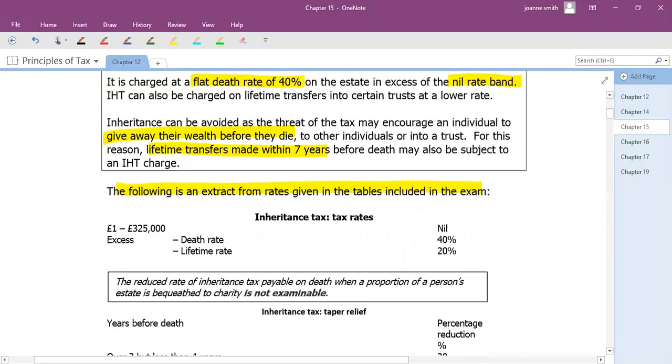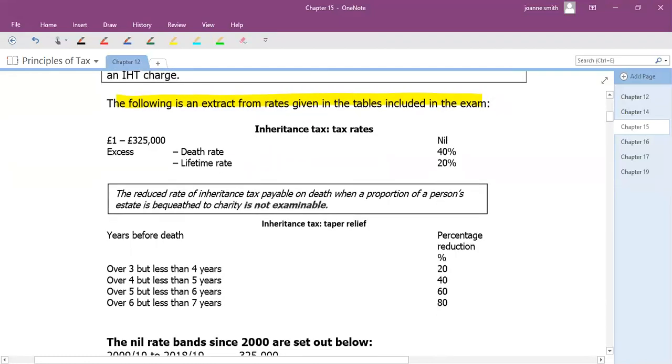So we've got the rates table here that you would get in the exam. So as I've said, the first 325,000 is not going to be taxed, no tax, it's at 0%. Anything above that will be taxed at 40% at death, and if it's taxed in a lifetime, it would be at 20%. Now there is something that's called taper relief, where you get a reduction in the tax the longer you've owned it. So if I've had the asset just outside the 7 year period, so it's just become chargeable, if I'd lived a little bit longer then it would have passed the 7 years and been exempt, then you do get an 80% reduction.